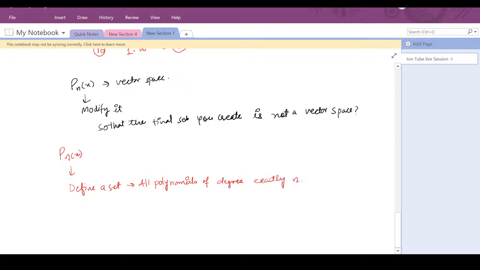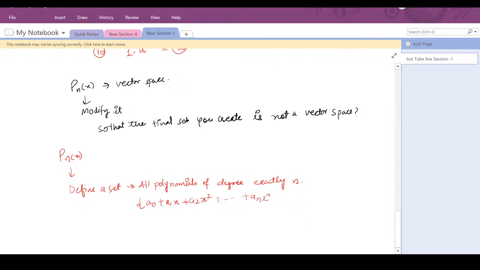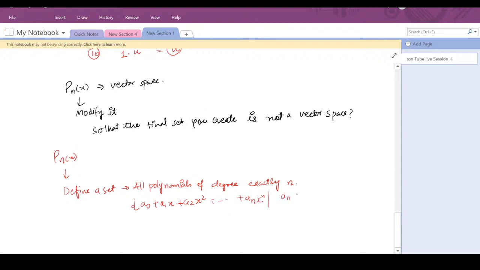So you have a set where the element is a0 plus a1x plus a2x squared and so on up to an x raised to power n, and you are saying that an should not be 0 because of this word exactly. And all the other ai's are real.